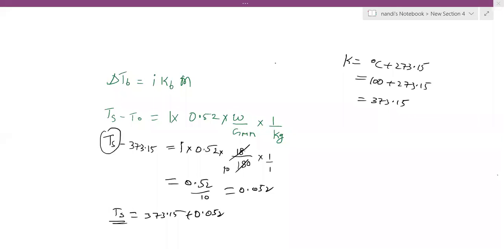So try the next problem. Write all the data, each term. Don't look into the solution, because I'm going to give book back questions or previous NEET questions now, so you can't do that. First, read the question properly. Then write each term that is given, like WB, i value, Kb value, everything, on paper. Then substitute.